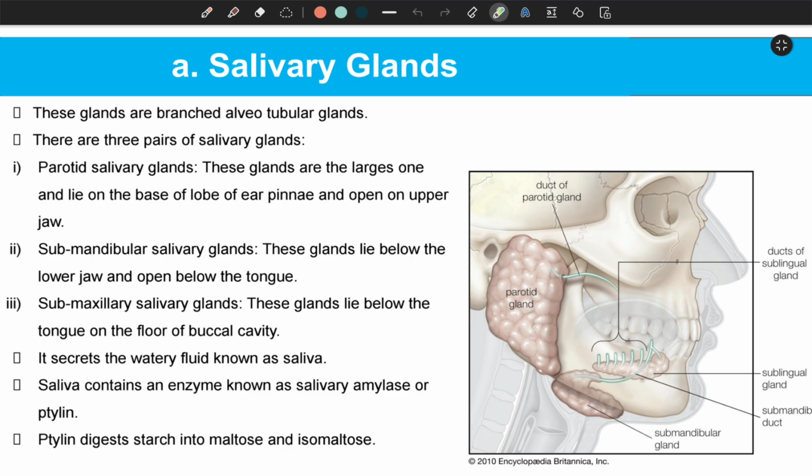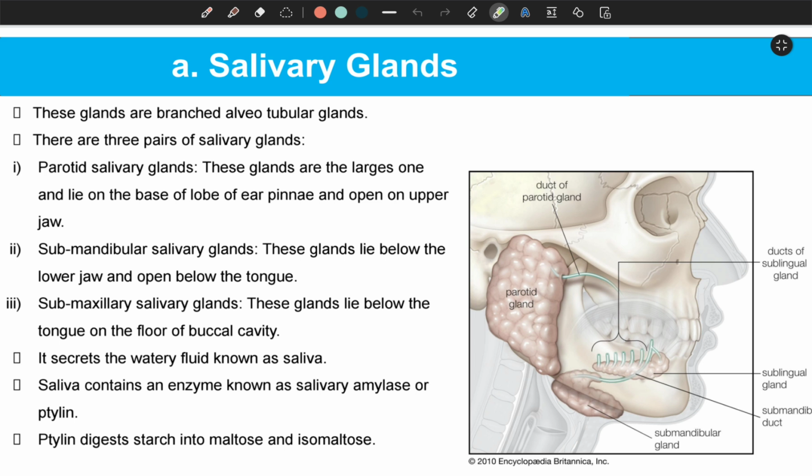Then we have another, the submandibular salivary glands. These glands lie below the lower jaw, and they open below the tongue. Then we have another, the submaxillary salivary glands, and these glands lie below the tongue on the floor of the buccal cavity.